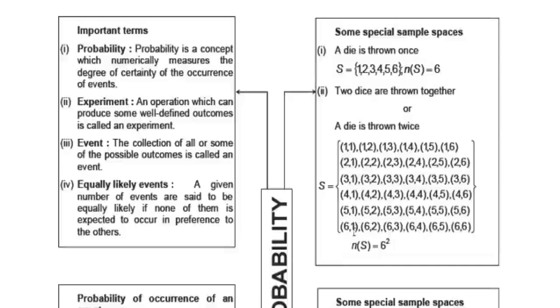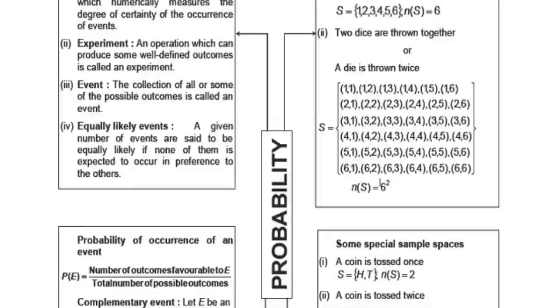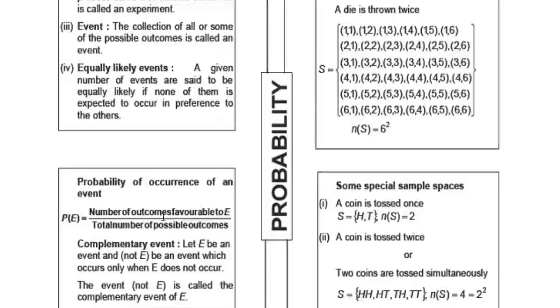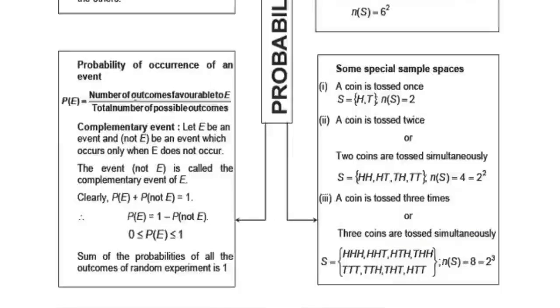We can write here: in one die the number of outcomes is 6. In 2 dice it becomes 6 squared, that means 36. The similar case applies to a coin also: if you toss one coin, there are 2 outcomes, either head or tail. Now we can define the probability here. The probability of occurrence of an event E is equal to the number of outcomes favorable to E divided by the total number of possible outcomes. This is an empirical formula we can use for finding the probability.